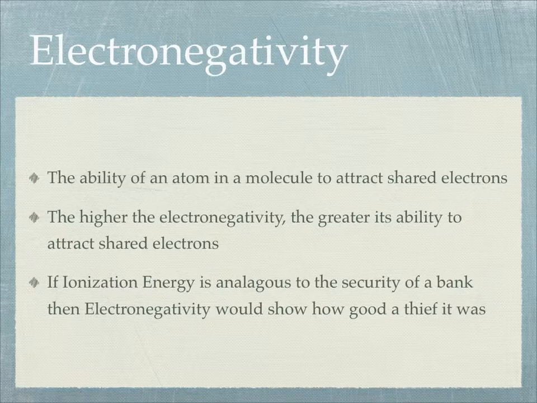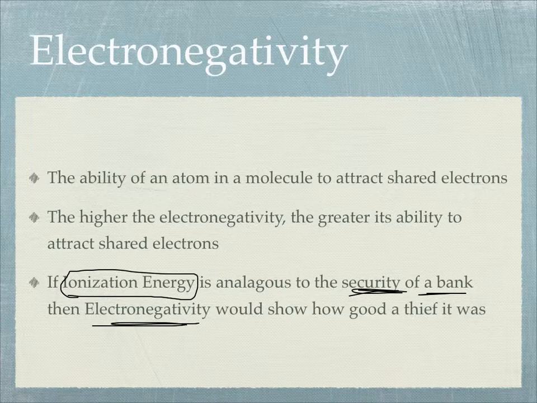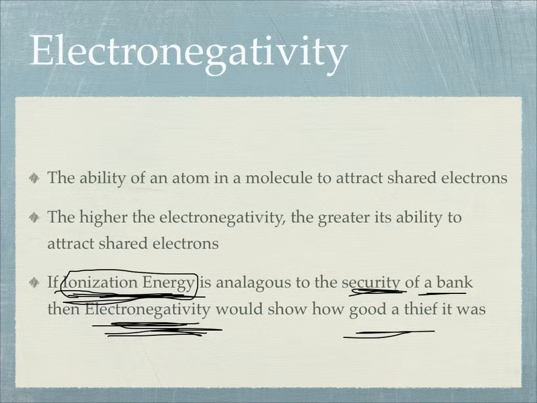In the last section we were talking about ionization energy. If we think of ionization energy as security, like in a bank, it's how well you guard your money, or how well you guard your electrons. That's ionization energy. The higher the ionization energy, the harder it is for somebody to steal your electrons. Electronegativity would be how good you are at stealing something, how good a thief you are, how well you can get an electron from somebody else. And it's interesting that if you are really good at guarding your electrons, you're also a good electron thief.